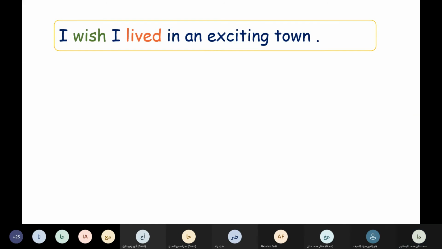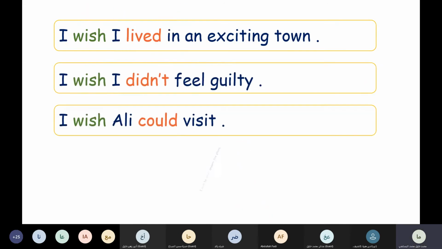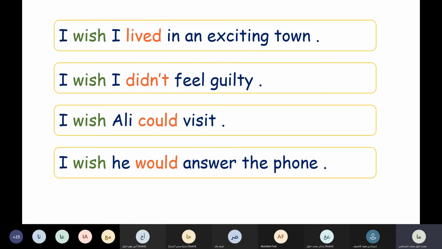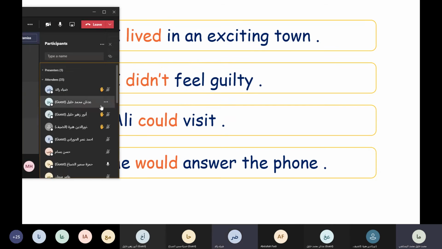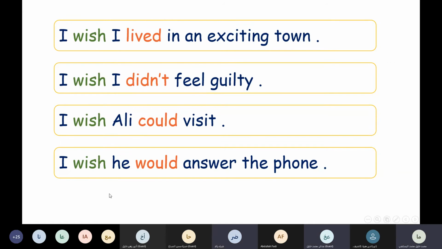Let's move to the verb wish. Look at the examples. Who can read the example? First one, Adnan, read. I wish I lived in an exciting town. Good. I wish I lived in an exciting town. Now, what is the real truth about this sentence? He doesn't live in an exciting town.